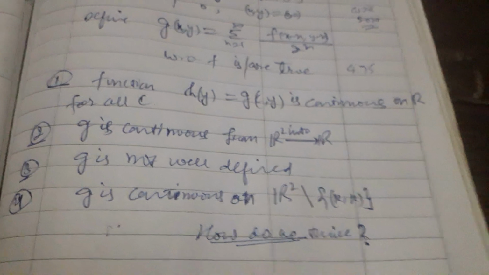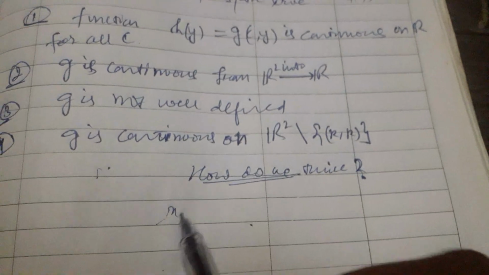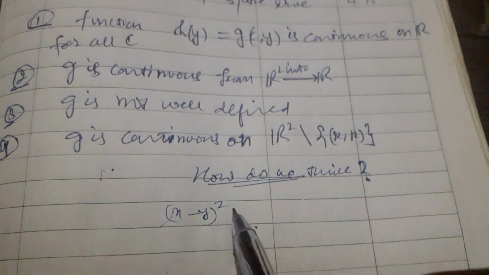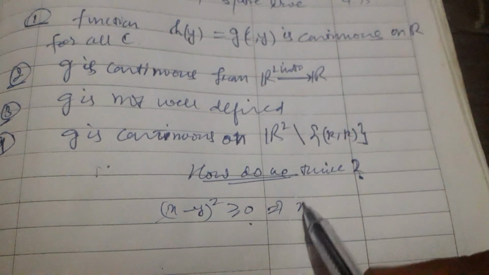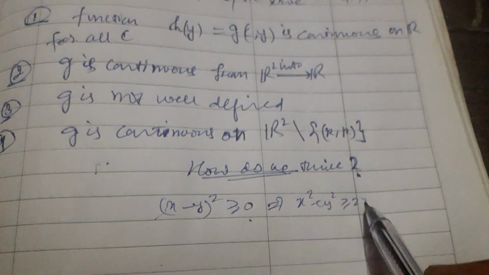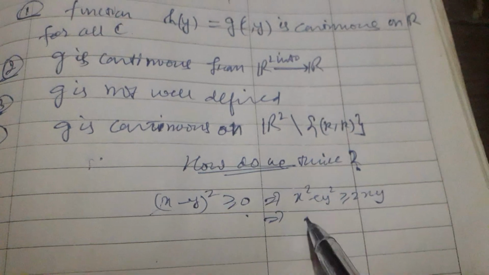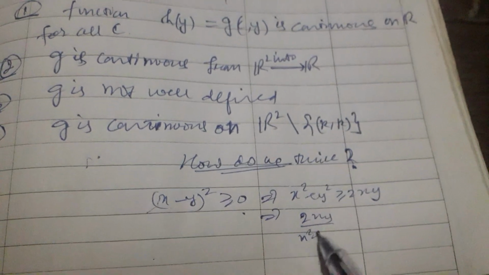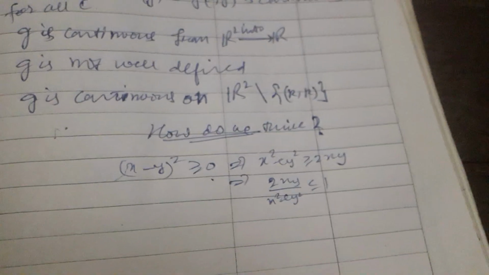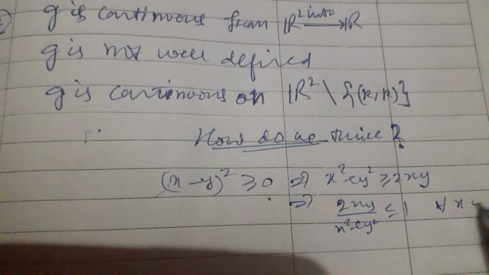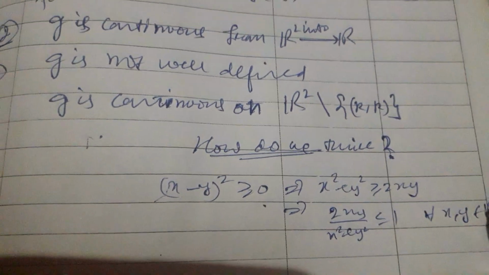Since we know that (x minus y) to the power 2 is always greater than or equal to 0, it implies that x squared plus y squared is greater than or equal to 2xy, which implies that 2xy upon x squared plus y squared is always less than or equal to 1. This works for every x, y real numbers.